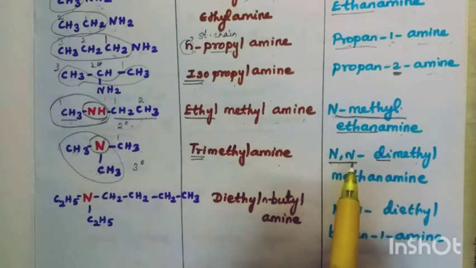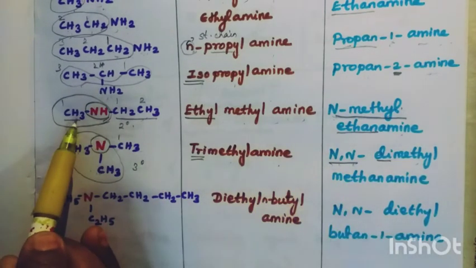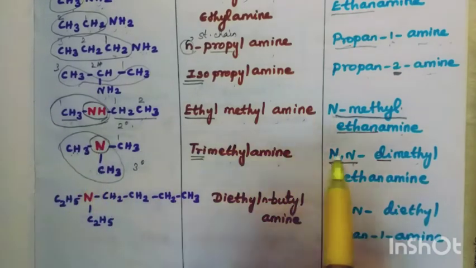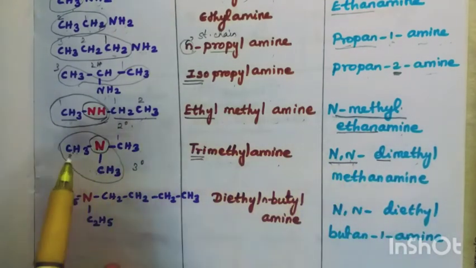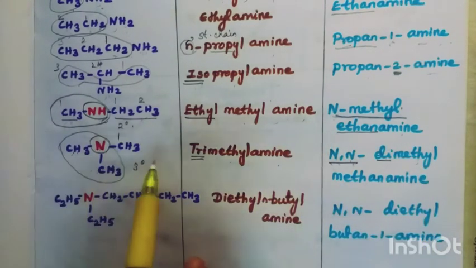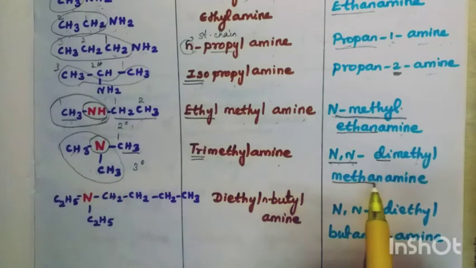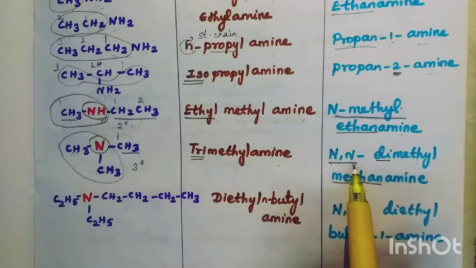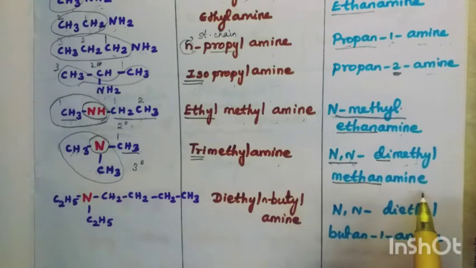Here two alkyl groups are attached to nitrogen. So N comma N. What are the alkyl groups here? Methyl, methyl. So dimethyl. Remaining one carbon, methane. What is our functional group? Amine. So N,N-dimethylmethanamine.